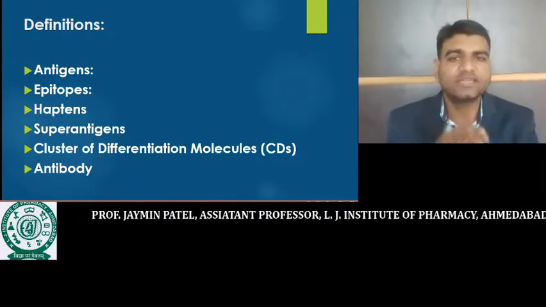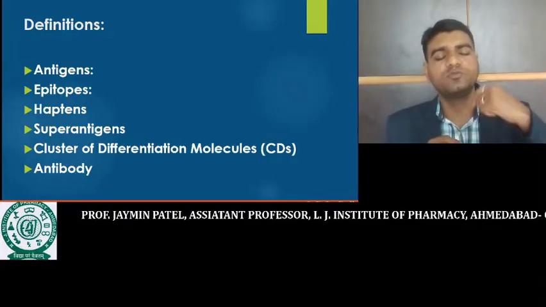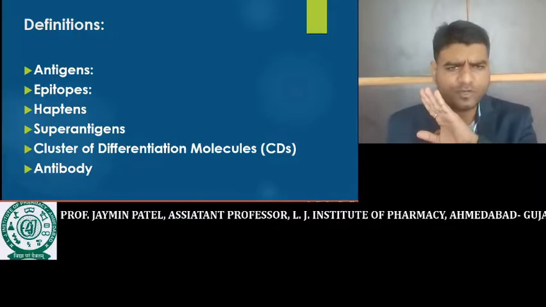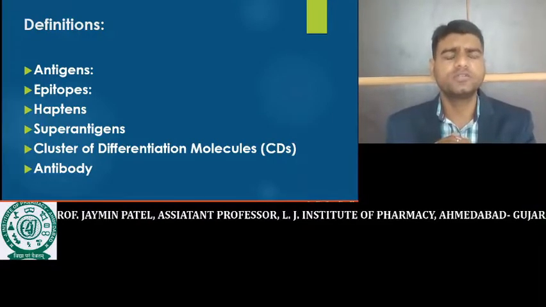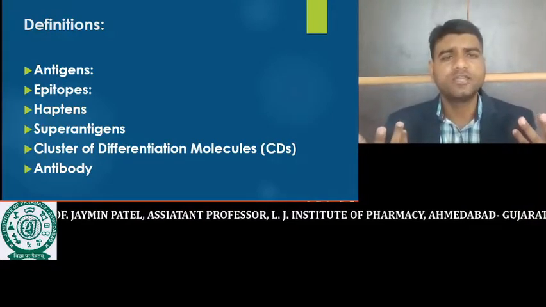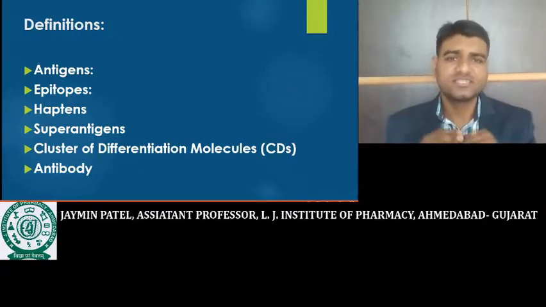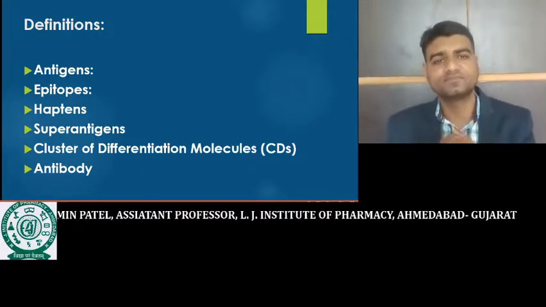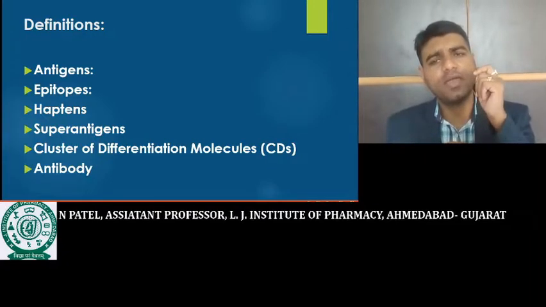This complex will act as an antigen, activate our immune response, and a sensitivity reaction is produced. If this carrier protein is not present in the individual, that individual is resistant to penicillin and the sensitivity reaction is not produced. So penicillin is one type of hapten.